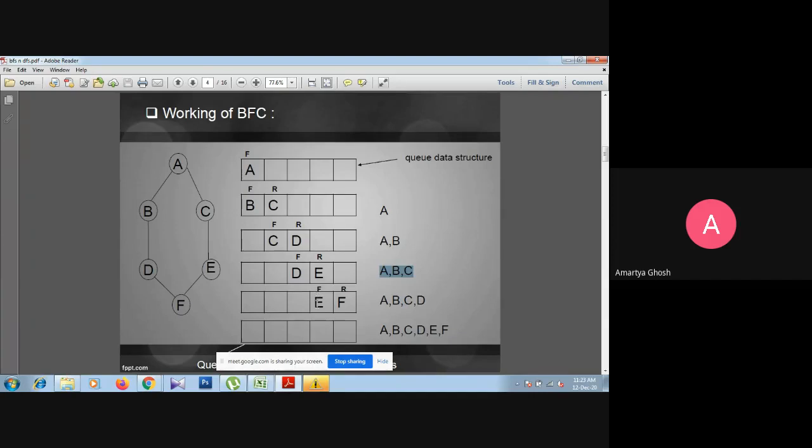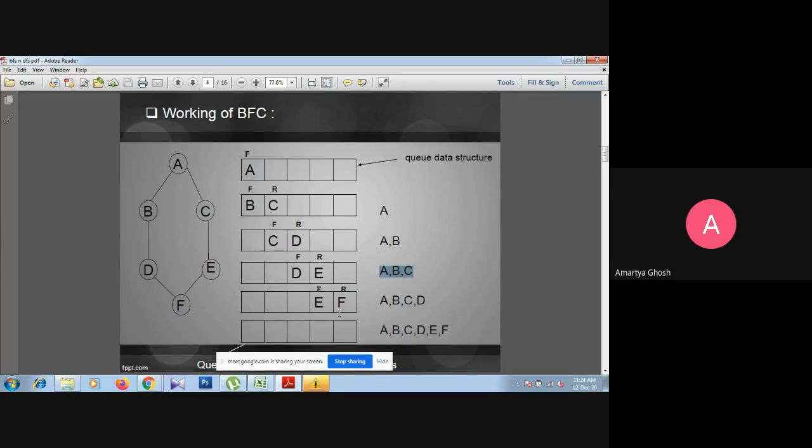Okay, so now from where front is denoted, E is here, and during this consideration, from E we can move to C and F. Actually C is already visited, so that is why we have to ignore that. And at the same time F is already within the queue, so no new node is inserted in this queue data structure.